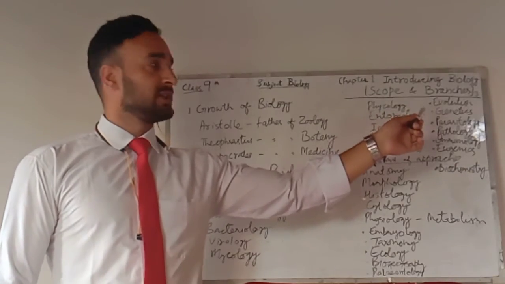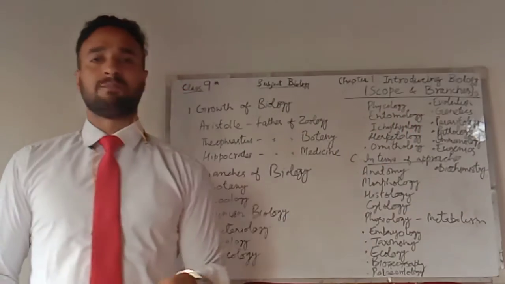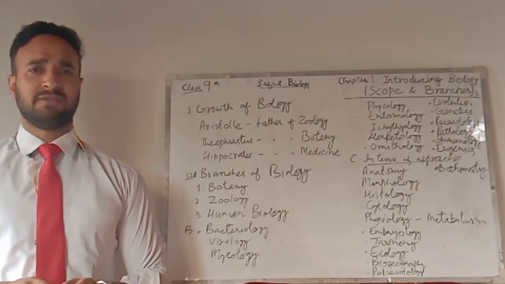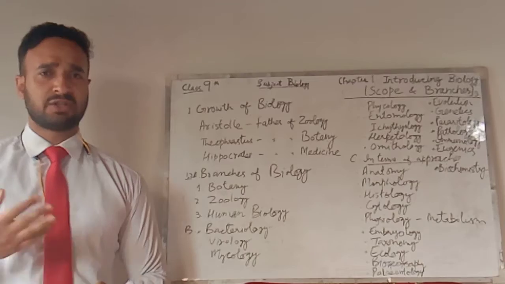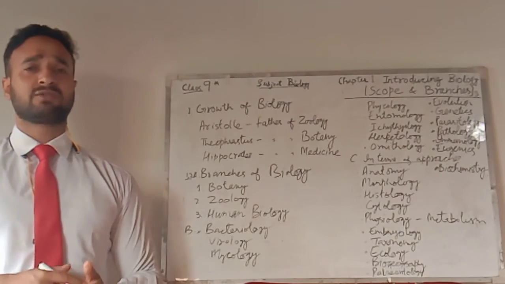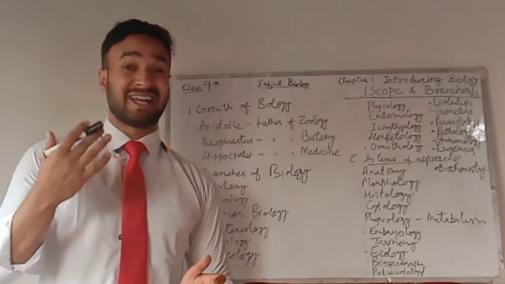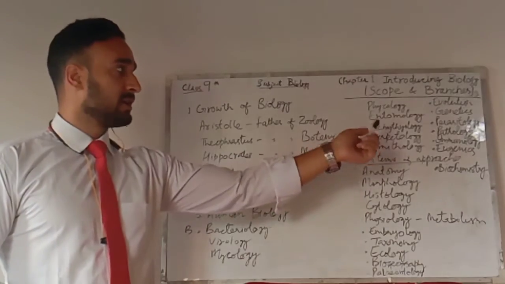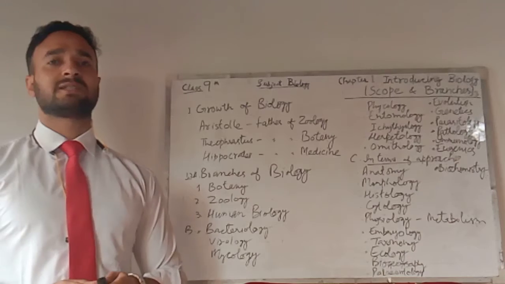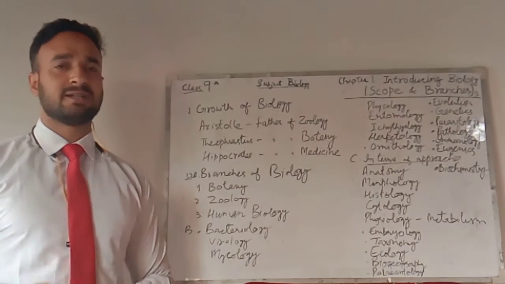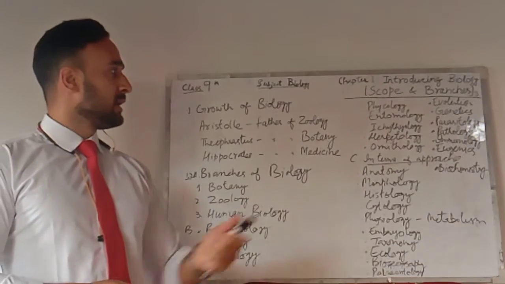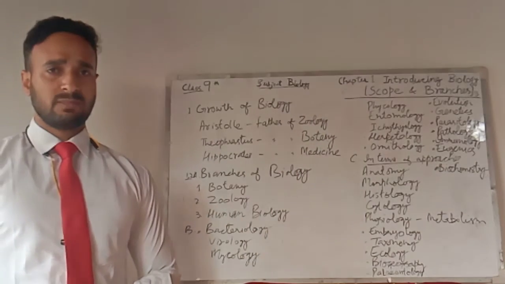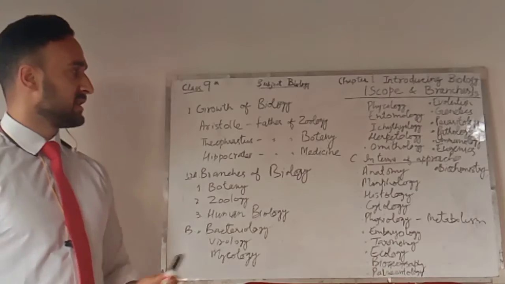Entomology is the study of insects. Ichthyology is the study of fish, like how many kinds of fish you see, and there is still research going on to find more. Actually, there are so many varieties of fish that are still unexplored. So this is the job of the ichthyologists. Herpetology is the study of reptiles, whether they are lizards, snakes, etc. Ornithology is the study of birds.